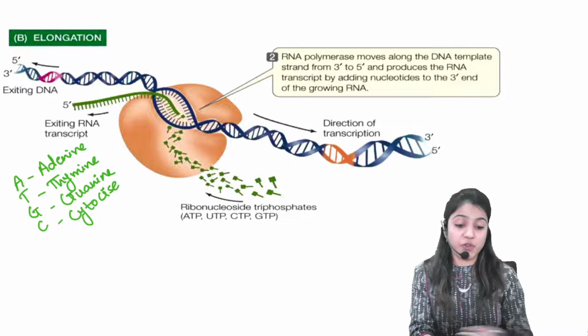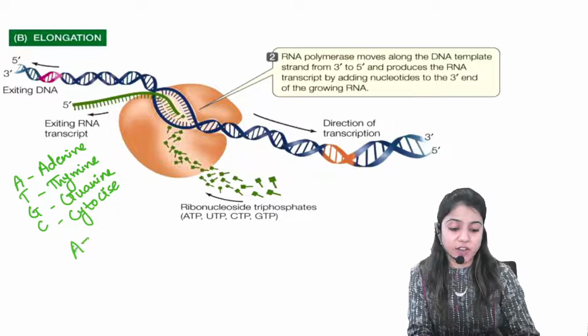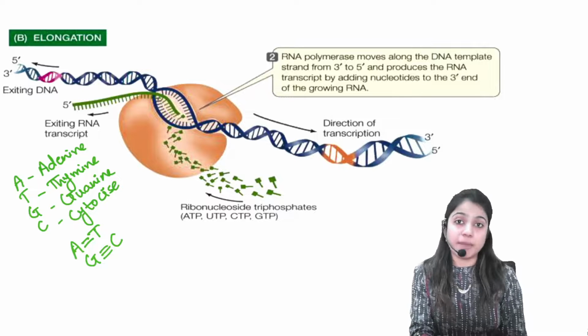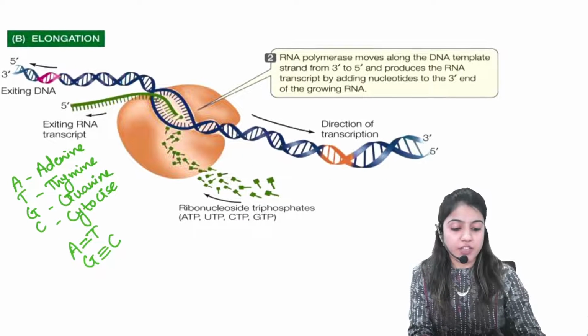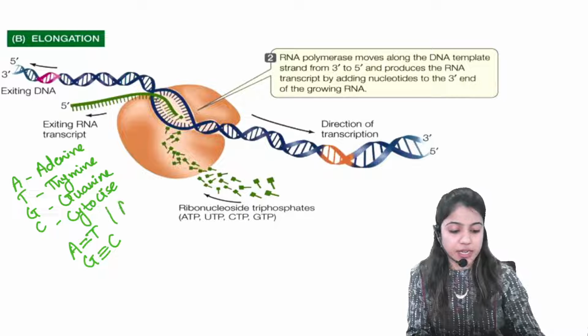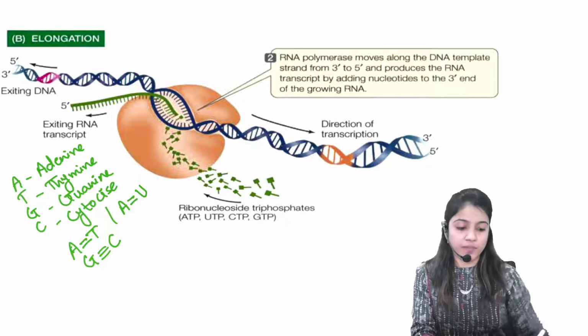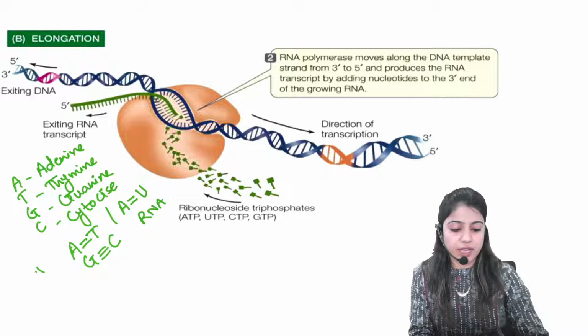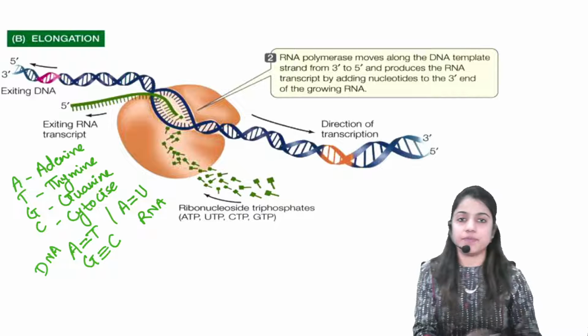And again, you all are aware that A will always pair with T by a double bond, and G will always pair with C by a triple hydrogen bond. This is in the case of DNA. But what happens in the case of RNA? In RNA, T is replaced by U. That means in RNA, A will pair with U with the help of a double hydrogen bond. This happens in RNA, and that happens in DNA. Correct?